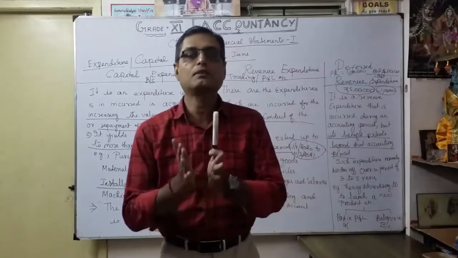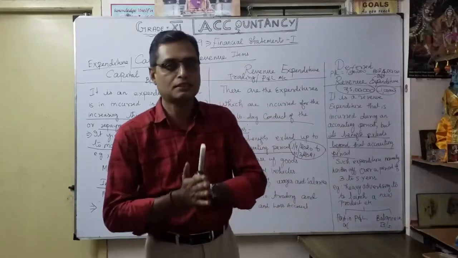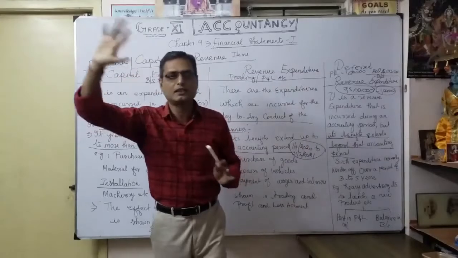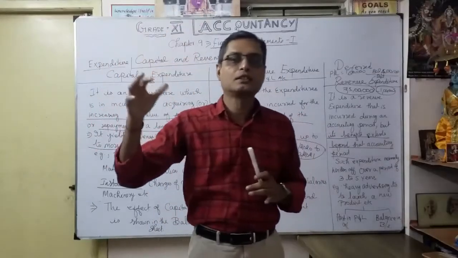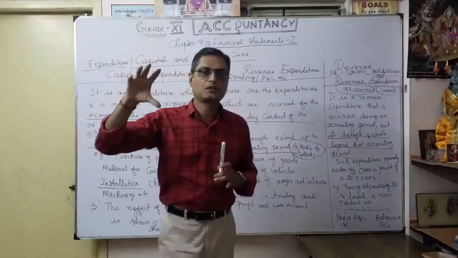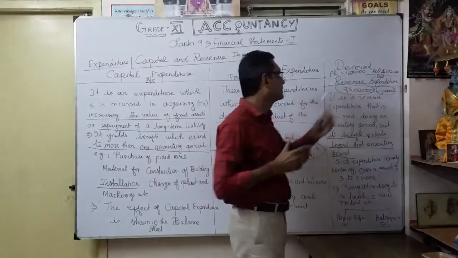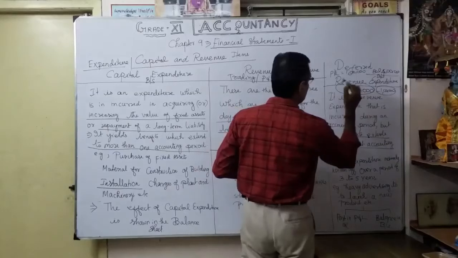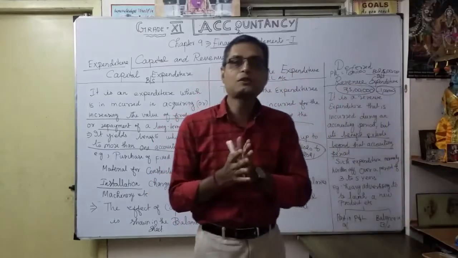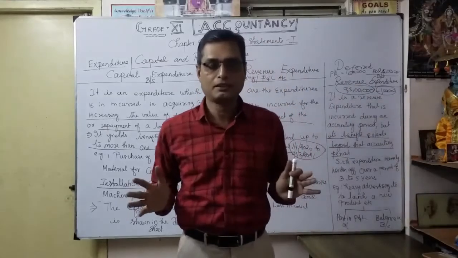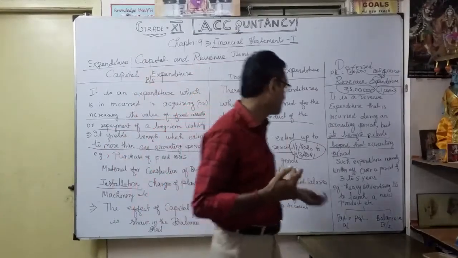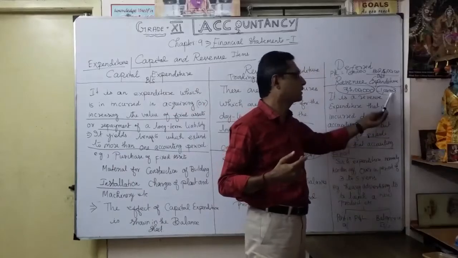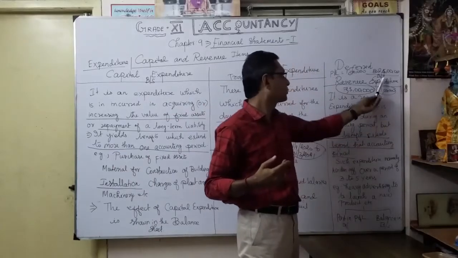For example, the advertisement charges for holdings at important locations may cost approximately 5 lakhs. For this accounting period, I will show only 1 lakh, and the remaining 4 lakhs I show in the balance sheet.